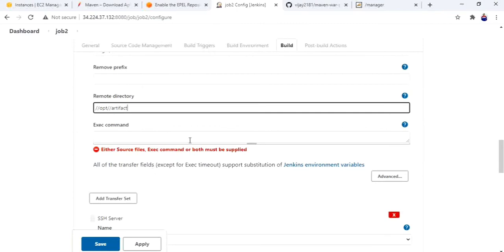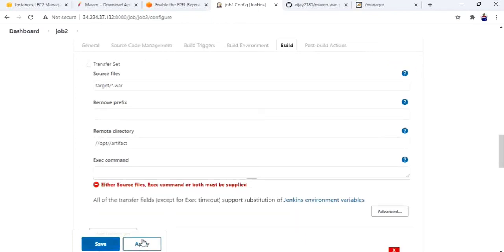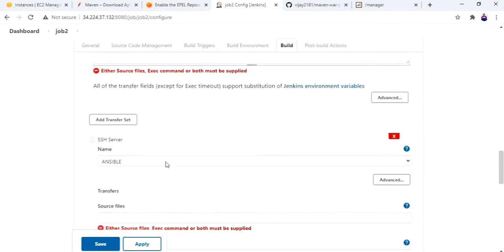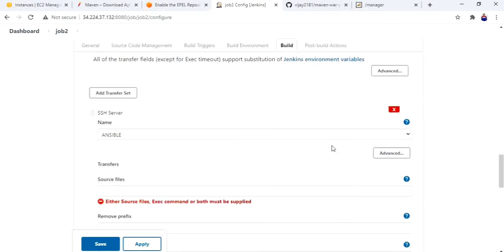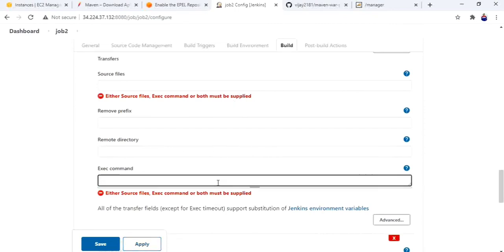Next, we have to execute the playbook command. Since we are giving two conditions in one task, it is not feasible. I will take another task and include this exec command. See, this is the next task. By default, it has selected Ansible. Now we need not give this whole thing. Next, execute command, we have to give here. We are including the second process in the second task.